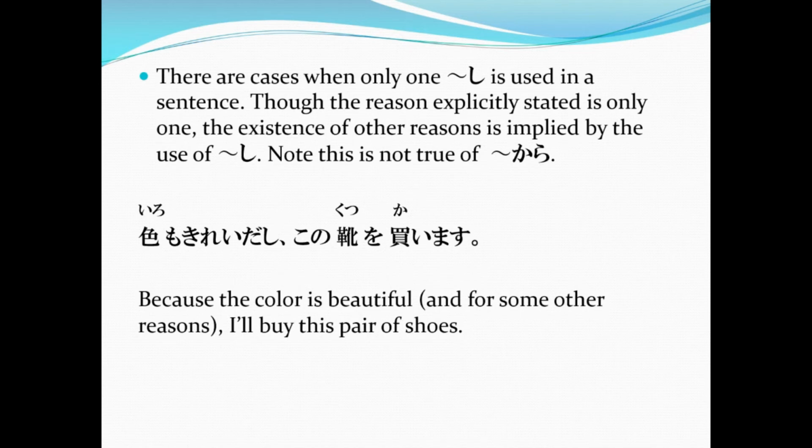So as you've seen in this sentence, the particle mo is often used in this sentence pattern. By the use of mo in iro mo, the speaker implies the existence of other reasons to emphasize his or her viewpoint. So, other than the beautiful color of the shoes, there are other reasons unstated by the speaker for buying that pair of shoes.